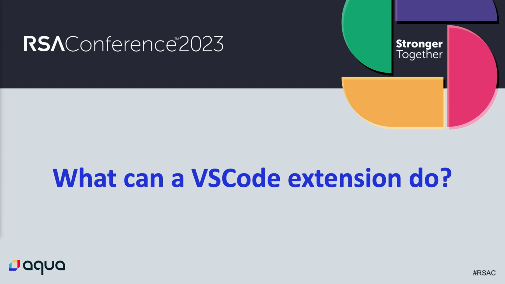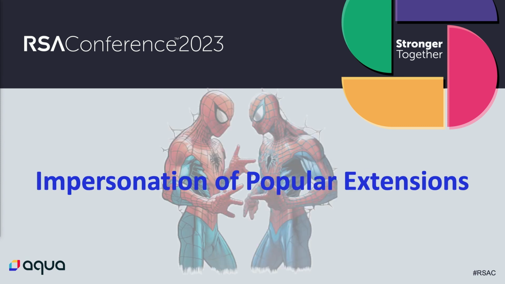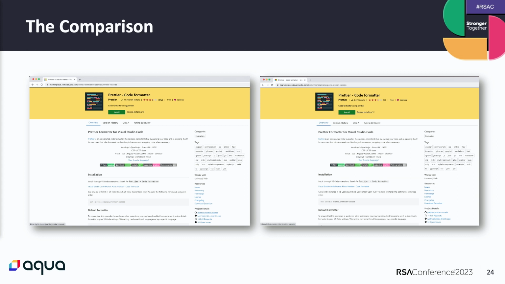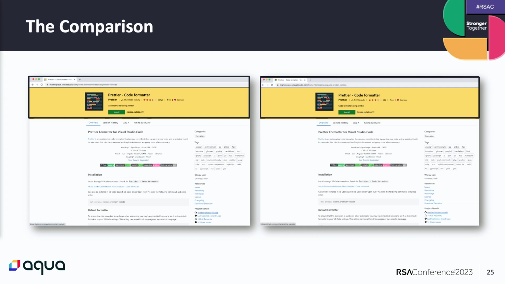So after we know the dangers of VS Code, we want to see how easy it is to impersonate a popular extension in the marketplace in order to fool developers into installing it. What we did is we took Prettier, which is in the top 10 installs in the marketplace, and uploaded our own prettier with one T, and want to see the differences and similarities. Let's take a closer look.